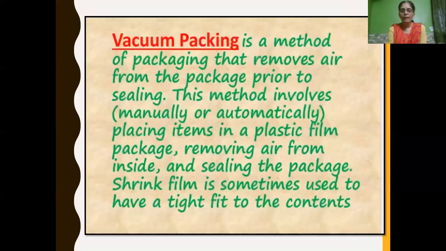And vacuum packing is a method of packaging that removes air from the package prior to sealing. Before sealing the packet, air will be removed. In this method, removal of air can be done manually or automatically, placing items in a plastic film package so that air from inside it will be removed, and then they seal the package. So you can see the shrink film on that, sometimes used to have a tight fit to the contents.